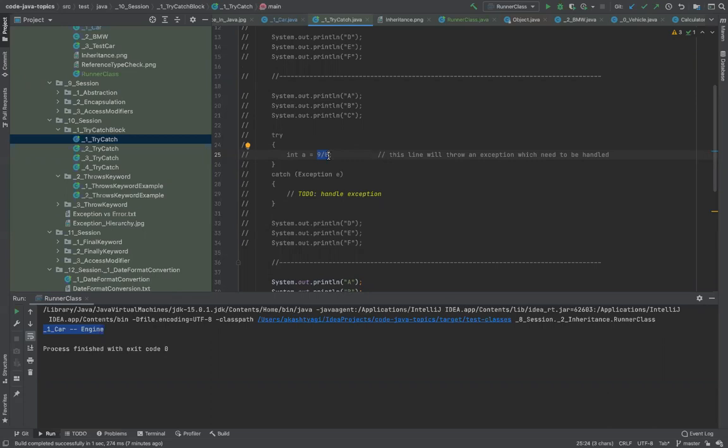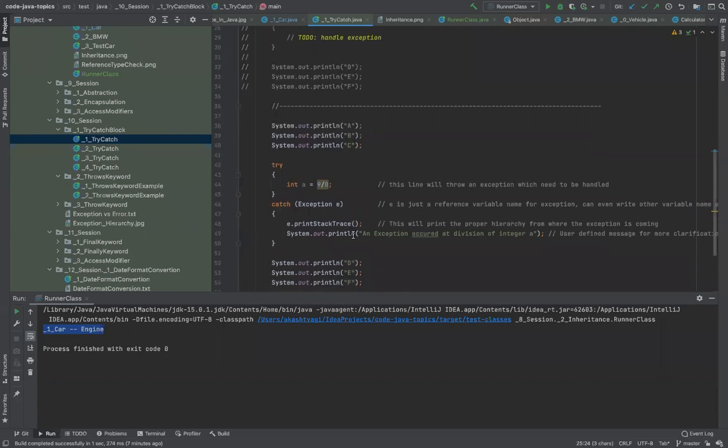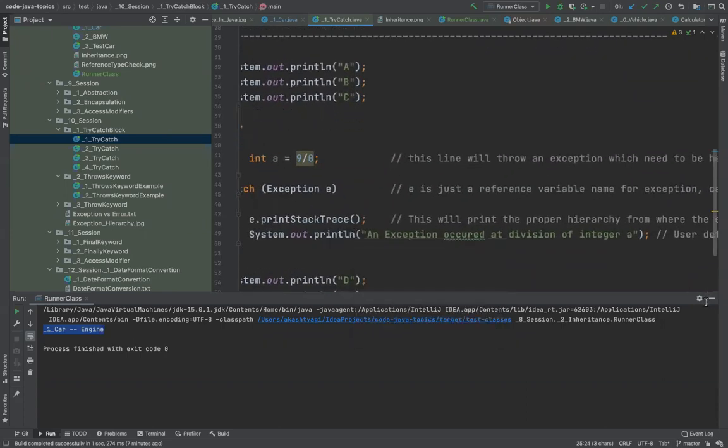But when you say 9 divided by 0, it means you want 0 pieces of 9, which doesn't make any mathematical sense. So in all programming languages, logically this throws a runtime exception, right? So that is what we are trying to do here.